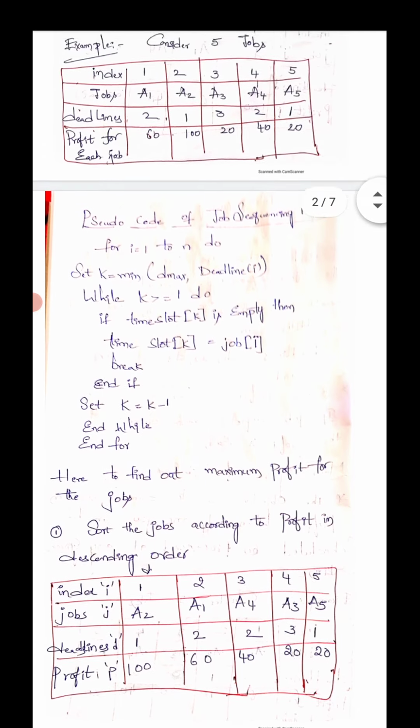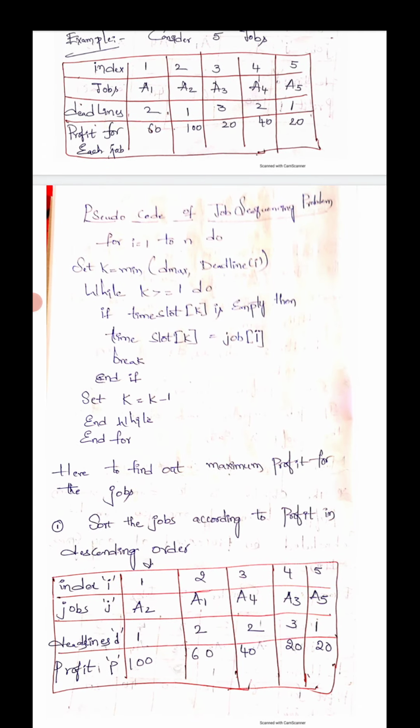Now look at this question. The first step is to keep the jobs in descending order according to profit. Listen carefully: descending order means from the higher number to the lower number. Looking at the profits, the highest is 100, then 60, then 40, then 20, and one more 20.